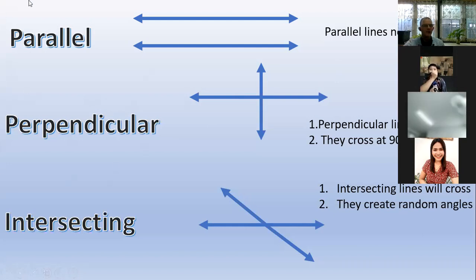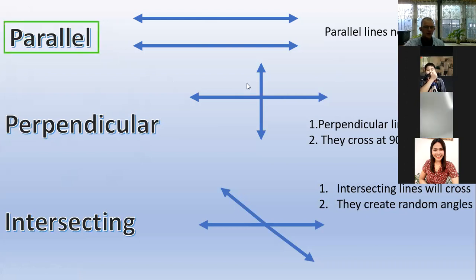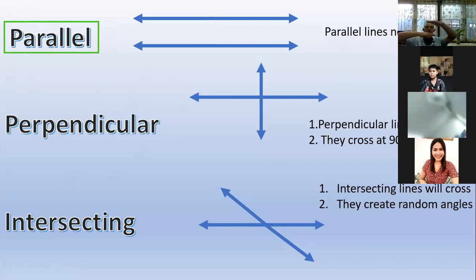So firstly, we have the parallel lines. We have our beautiful parallel lines. Now, parallel lines will never cross. They will never cross. So they are always the same distance apart. Okay, should be straightforward by now. Parallel lines.